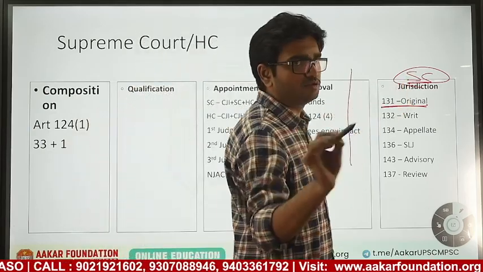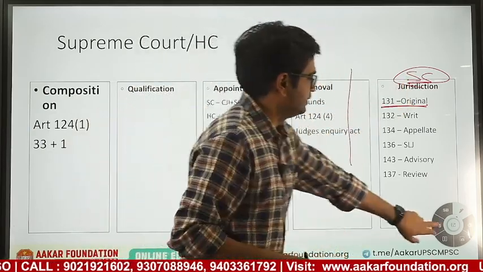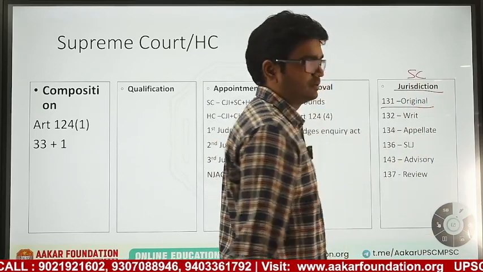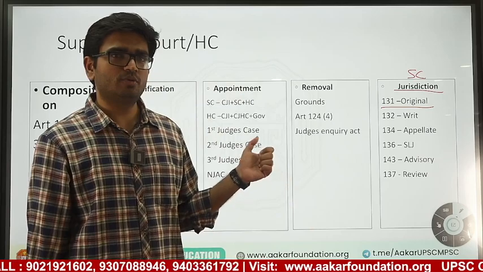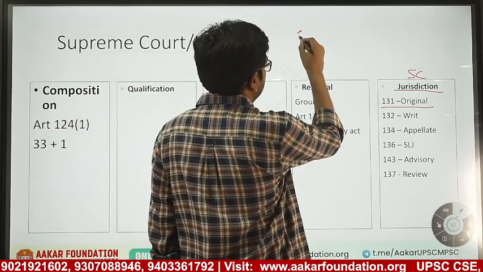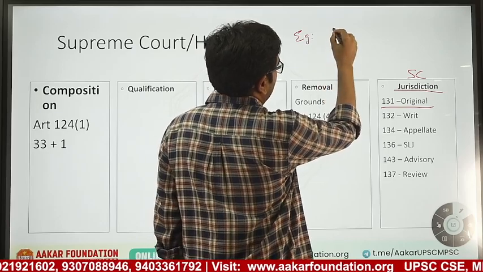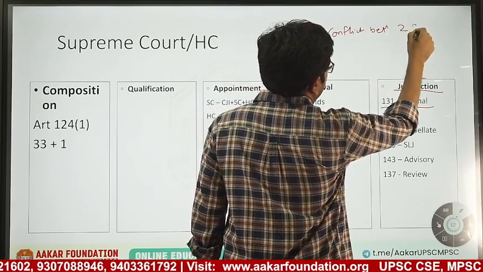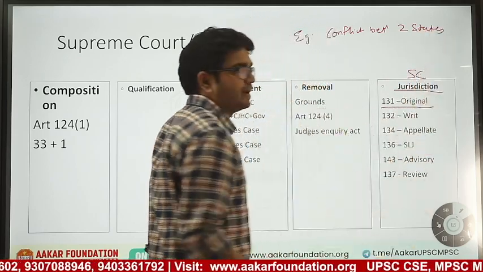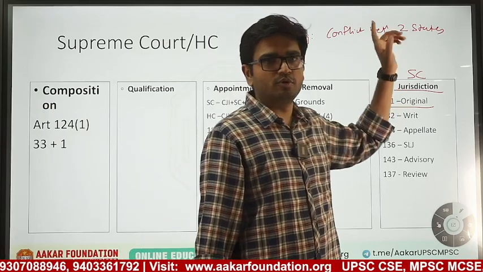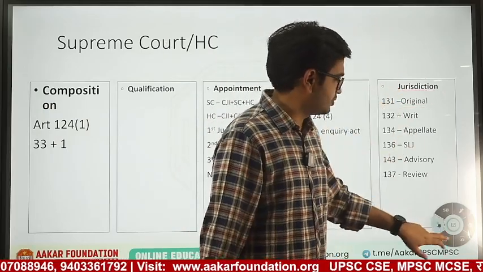Now I am talking only about the Supreme Court. First is original jurisdiction, meaning the case should originally go to the Supreme Court, no other court. An example is a conflict between two states. For example, if a Maharashtra-Karnataka border conflict is there, it will go as original jurisdiction to the Supreme Court, not the High Court. That is the original jurisdiction.